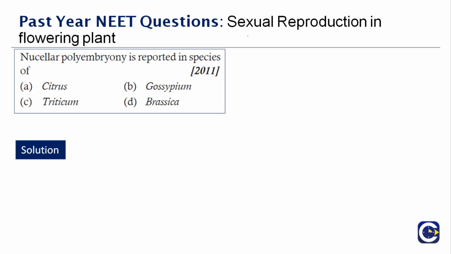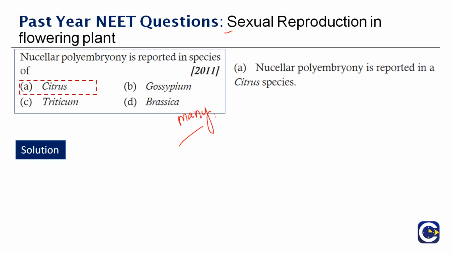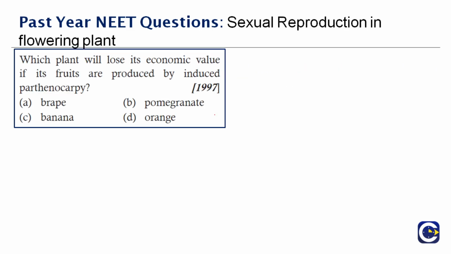So you can ask me what causes this polyembryony. Poly means many, right? So the cause of polyembryony may be the cleavage of the pro-embryo, that is, the development of many embryos from other cells of the embryo sac except the egg. So I've given the answer. The right answer is option A, citrus. Now let's move to the next question.